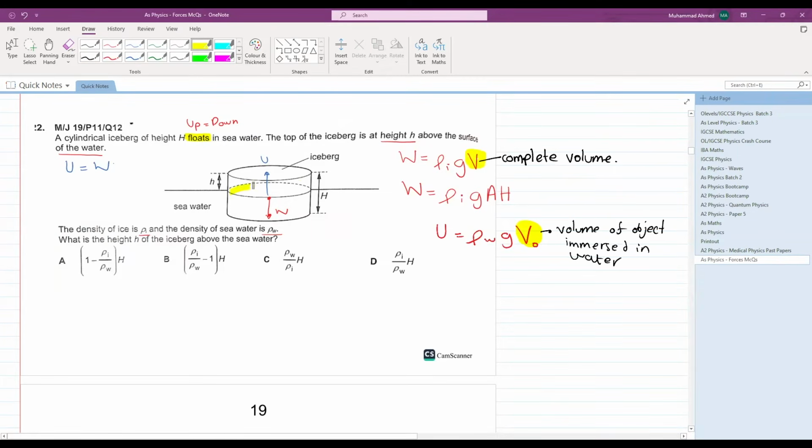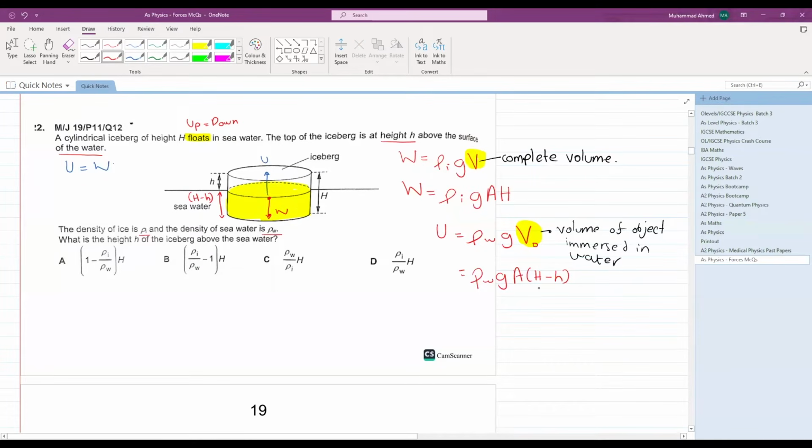Basically, what is the volume of the object immersed in water? This thing. Okay. How can you calculate this yellow volume? Any ideas? Any geniuses who can tell me how we can calculate this yellow volume? Very easy. Density of water times gravitational field strength. Volume can be broken down into area multiplied by the height. This height is capital H minus small h. So let's multiply it here: capital H minus small h.